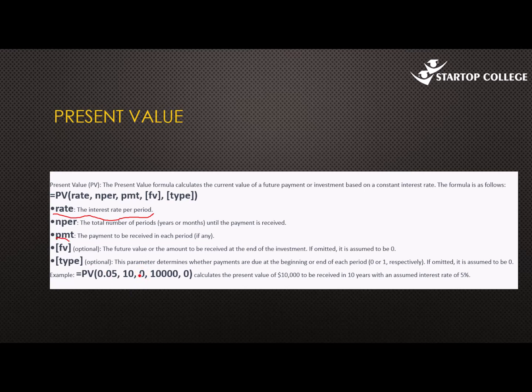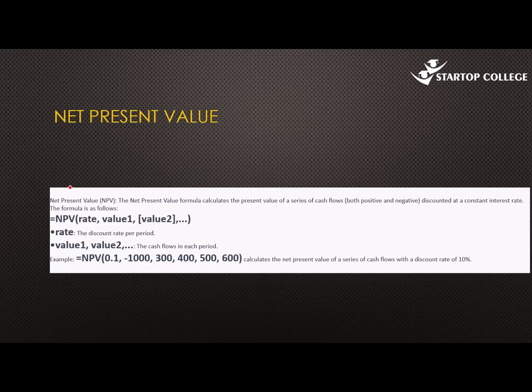Here PMT is 0, right? That's why we type in 0. And another thing to note here, the future value is positive because we are going to receive the money. It is not us who are going to pay, right? Move on. Then you have another formula, the NPV formula.